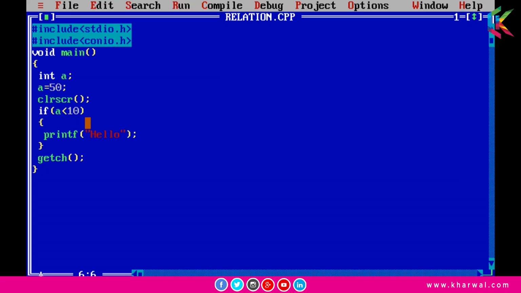Now guys, we can also use multiple statements within the scope of the if statement. So let's do this.